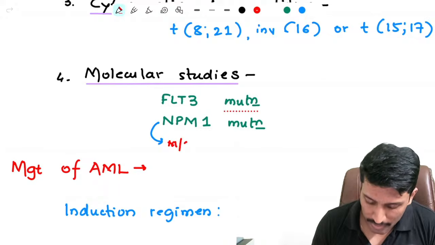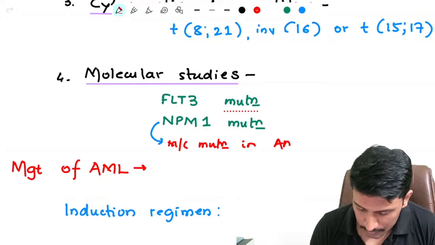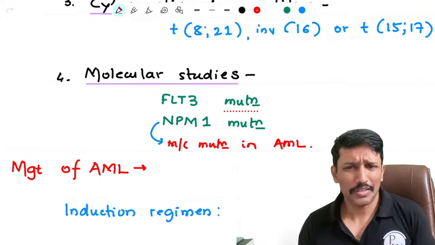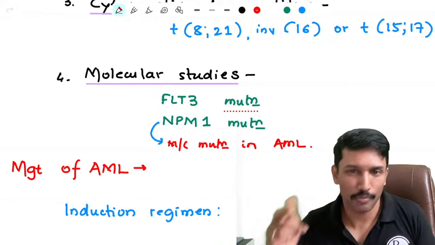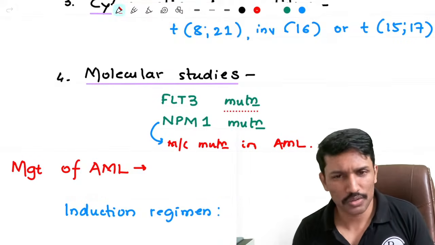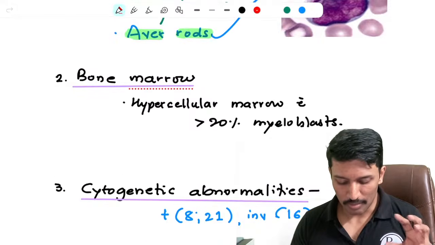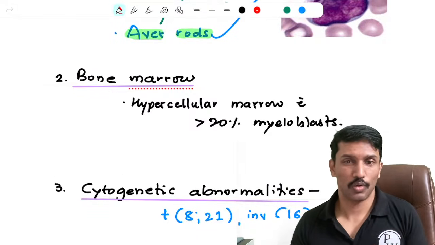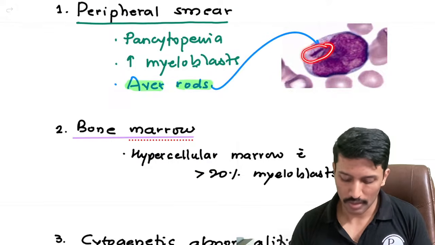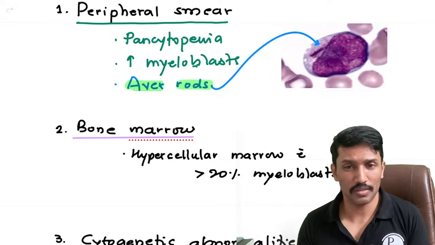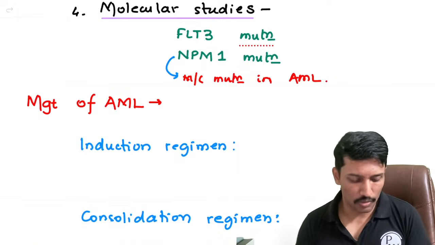This is the most common. NPM1 mutation is the most common mutation in AML. It's a new field per se because now we have targeted treatments available for different mutations. At a UG prof level, you don't have to comment about it. As long as you're able to mention that in the bone marrow, the marrow is going to be hypercellular with more than 20% myeloblasts. And the myeloblasts may show what we call as Auer rods. Your teachers are more than pleased and they will move forward to the remaining part of AML, that is about management.